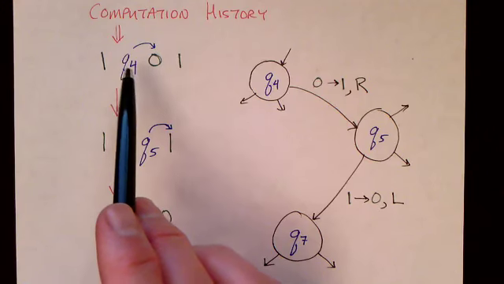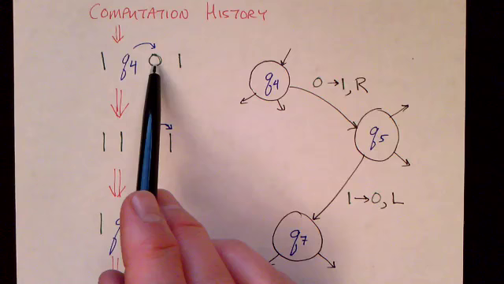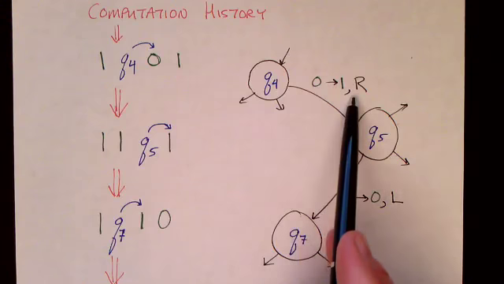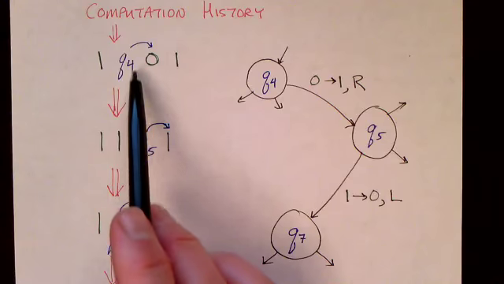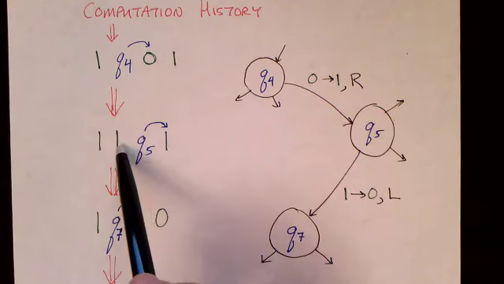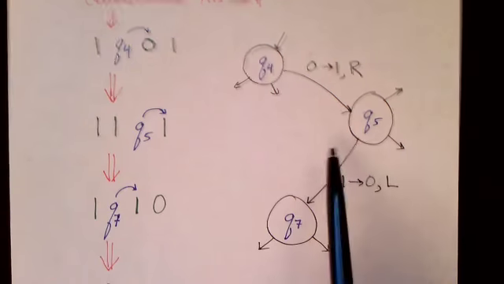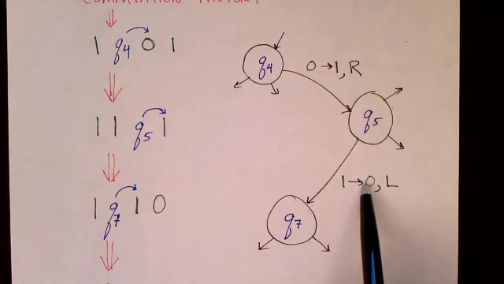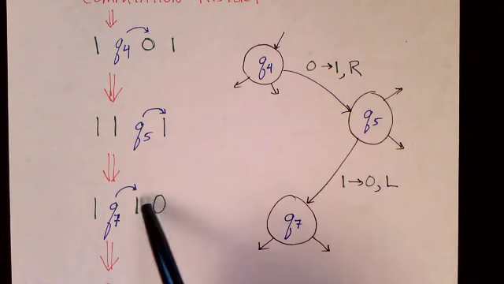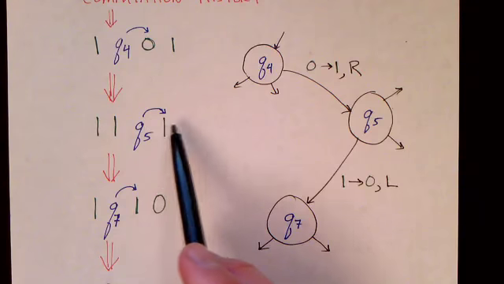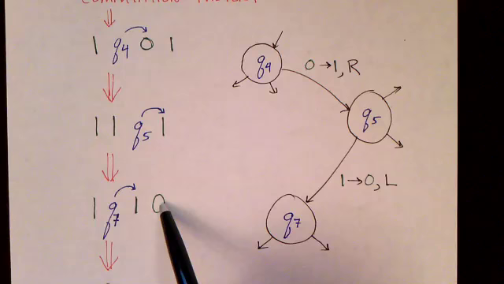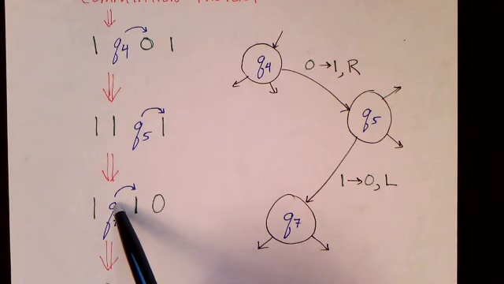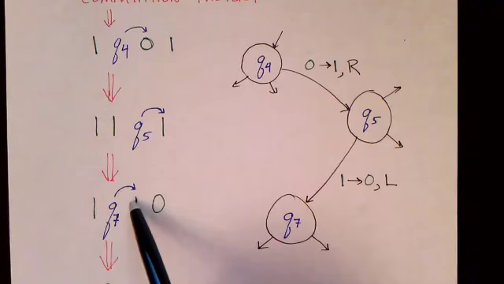So let's say we're in state Q4, and now we're positioned just on top of this 0. Well, this transition says read a 0, replace it with 1, and move to the right and go to state Q5. So that's what we did here. We replaced the 0 with a 1, and we moved to the right. And then this next transition says, if you're looking at a 1, change it to a 0 and move back to the left. So we are looking at a 1 in state Q5, so we replace it with a 0 and we move back to the left 1. So from here we move to here, and so now we're looking at this 1 here.